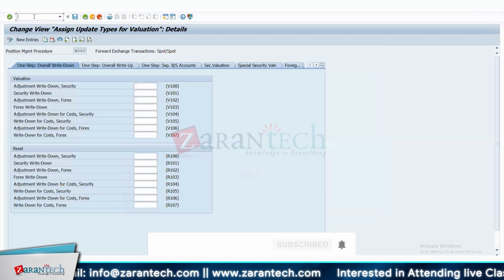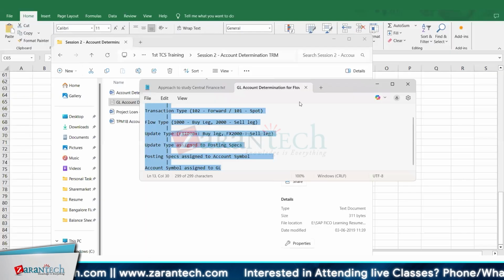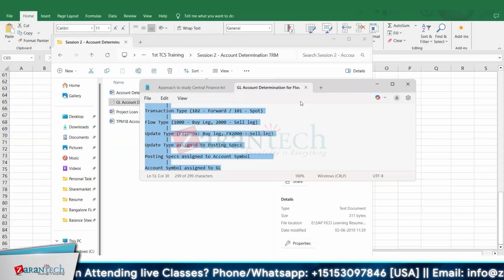So when you created a debt instrument, do we define this update type somewhere, or is this derived automatically by the system depending on what type of transaction I'm doing? Like for example, if I'm making a deposit in the bank, then it's a transfer of the money from the company to the bank, right? So is that something determined in the background? Yes, it's something that happens based on the configuration. User does not have to choose the update type. User just has to choose a product type and transaction type. The flow type and update type will be automatically determined.